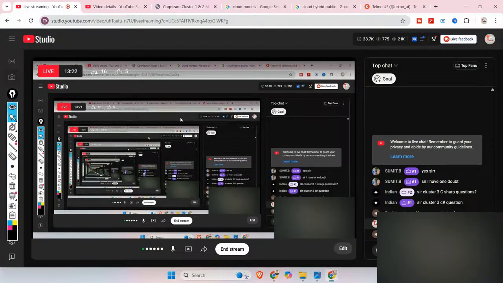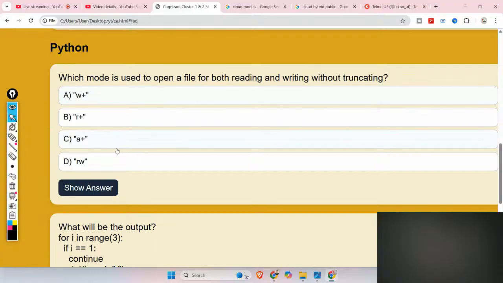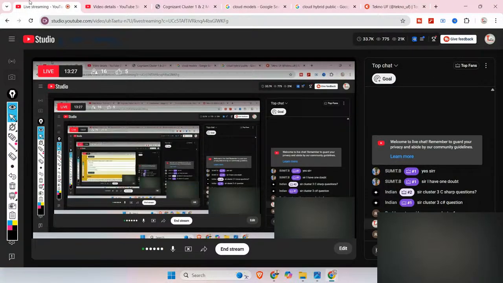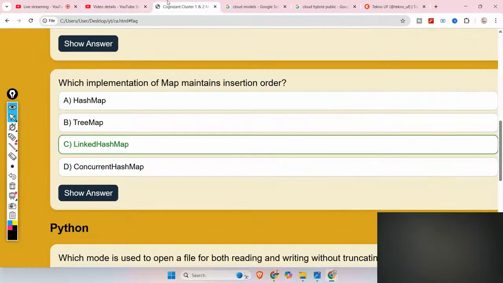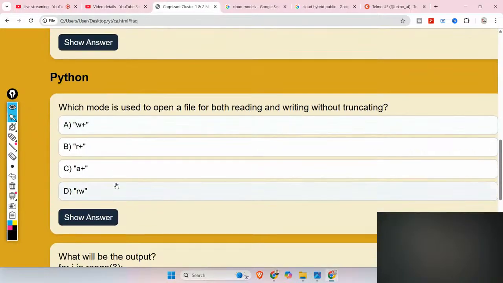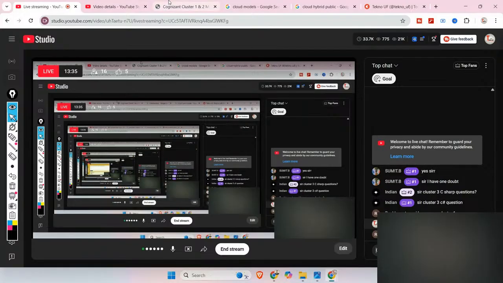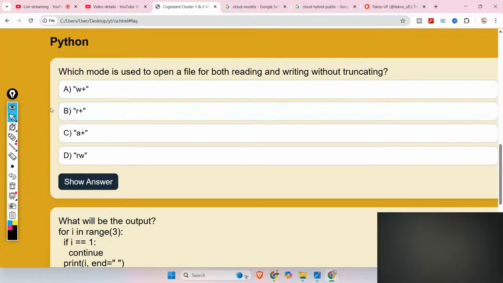Option C. For this option, okay, for this you are right. So who is this? Reckless. Okay, so you are right. Congratulations. So please give the answer for this as well. Which mode is used to open a file for both reading and writing without truncating?